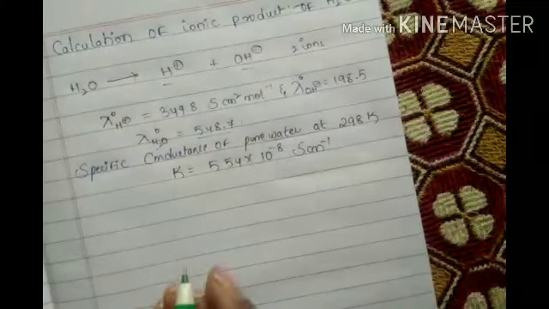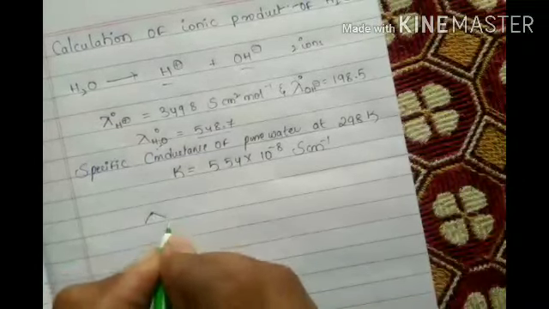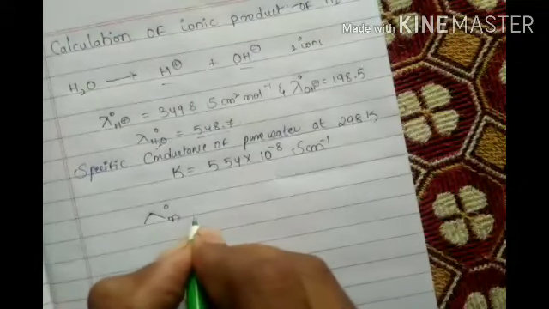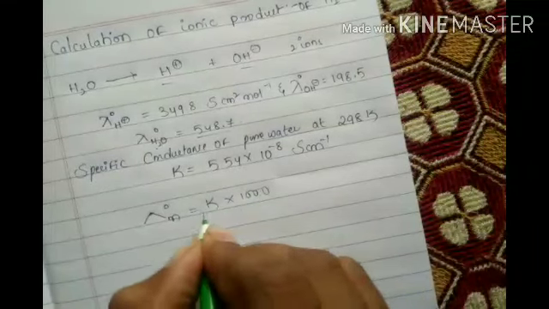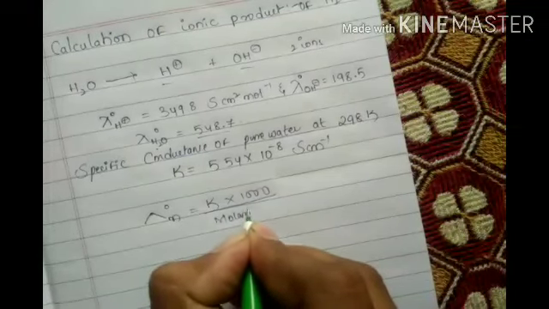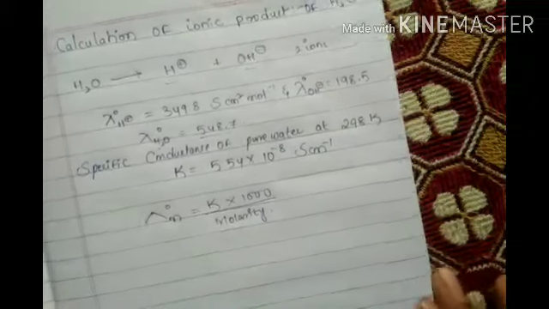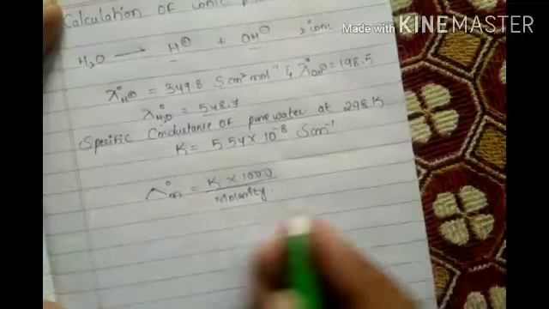Okay. Now apply the formula. Molar conductivity equals kappa into 1000 by molarity. Now molarity comes to this side.